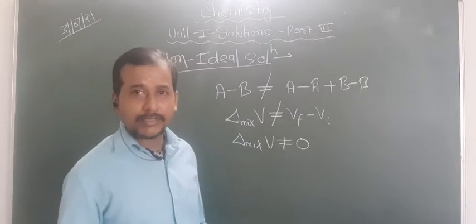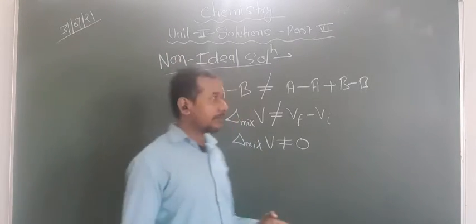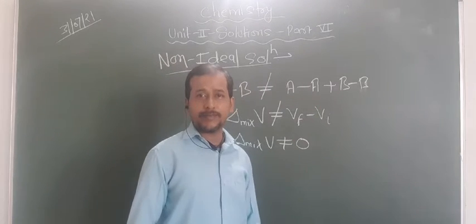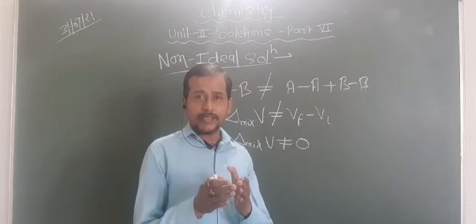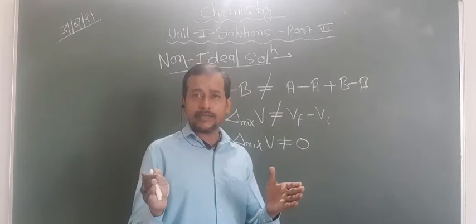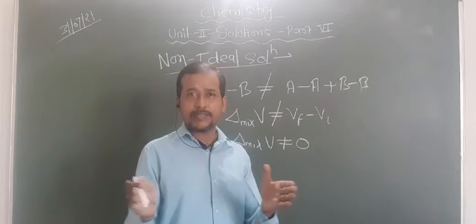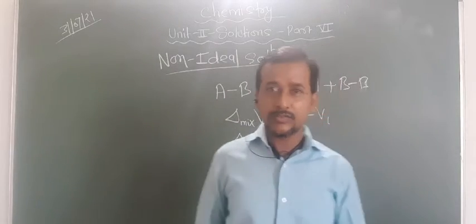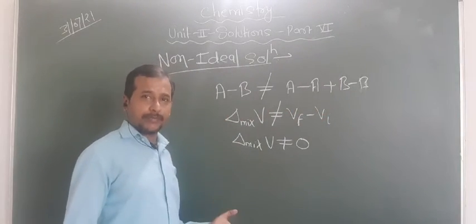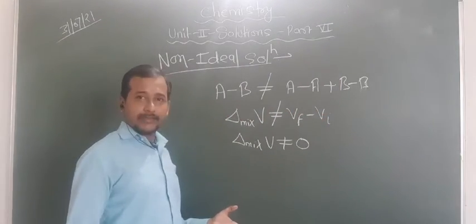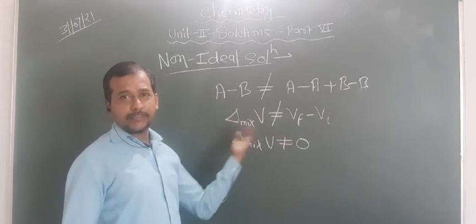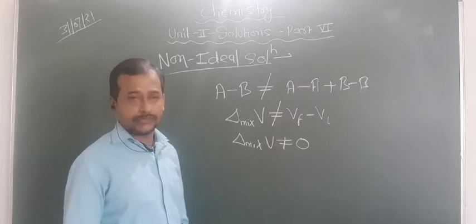But if the interaction between them is not strong enough in comparison, the A and B molecules move apart from each other, so space increases and the volume increases. So this volume change may be negative, may be positive. That means before mixing and after mixing, the change in volume is not equal to 0.